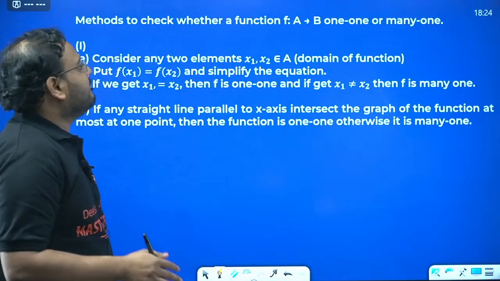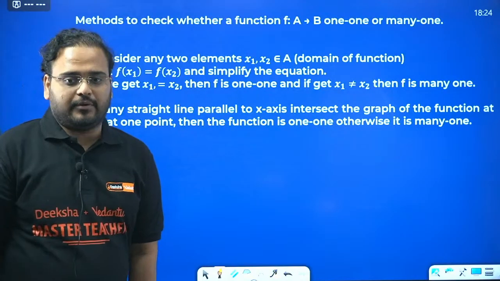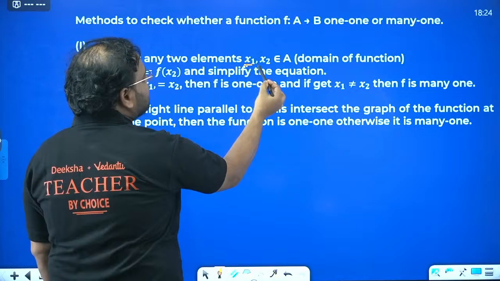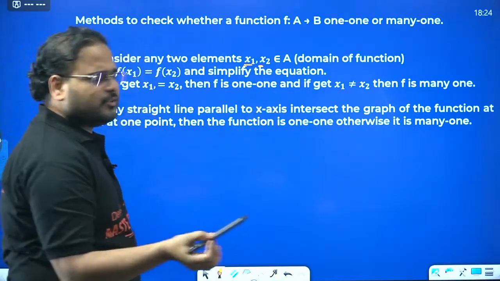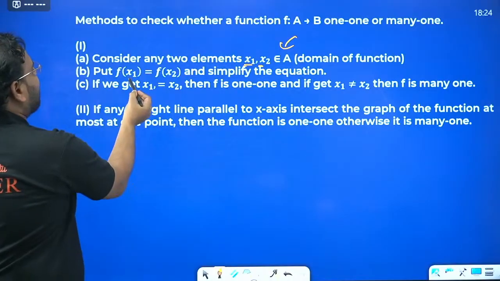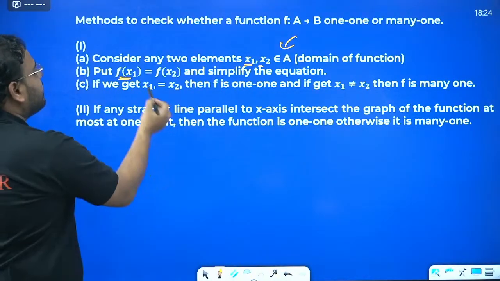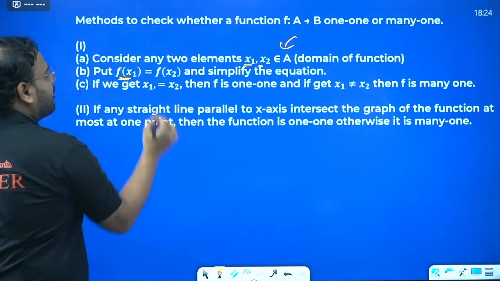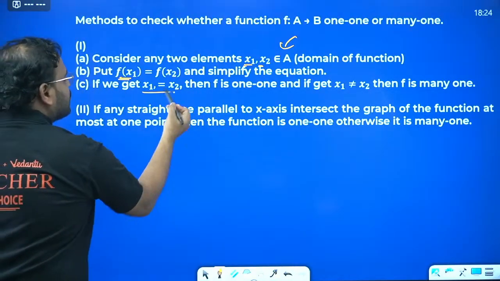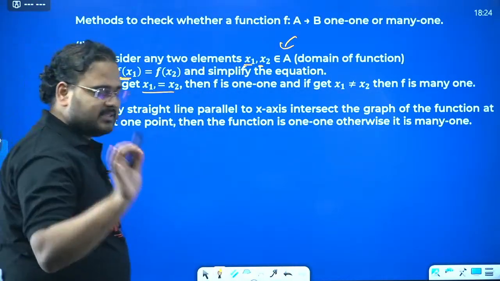Now methods to check whether a function is one-one or many-one. What is the method to check? So consider any 2 elements. So you'll check for 2 elements, x1 and x2, in the domain. Of course, you can see here set A is written, and you put the values in the function. You'll try to find f of x1 equal to f of x2, and simplify this equation. If you get x1 also equal to x2, it becomes one-one basically.